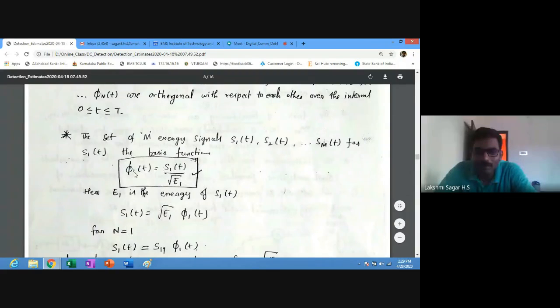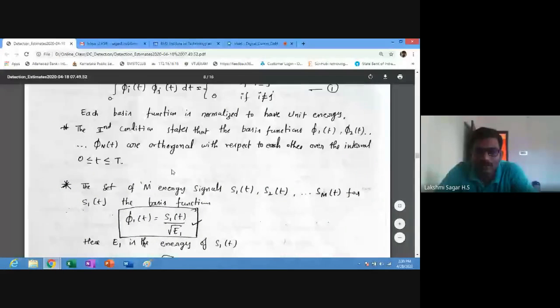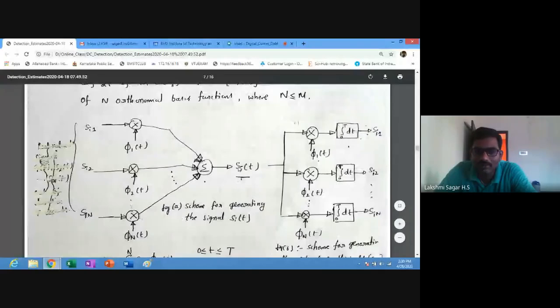Here j is varying from 1 to n, and here also S1 up to, i is equal to m. It is varying.